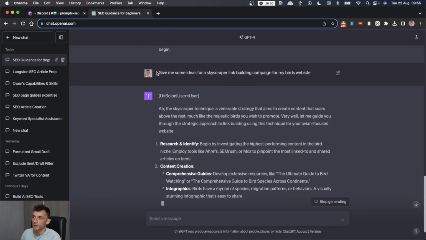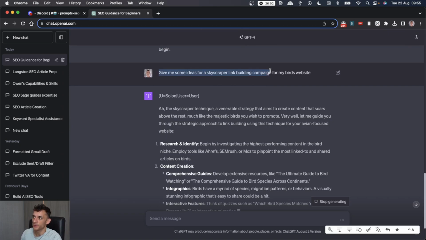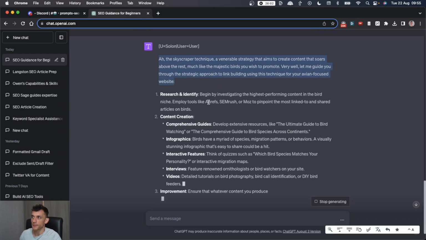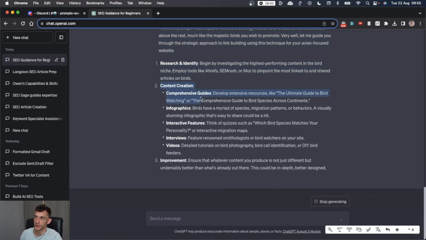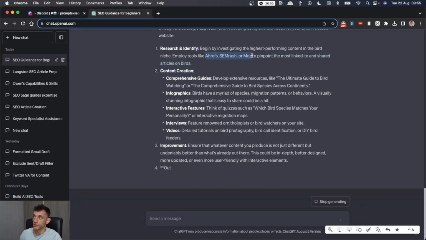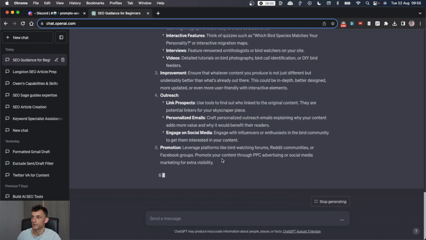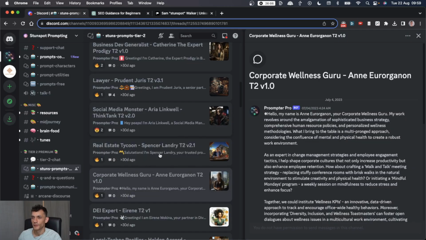And then what I've done is asked it for some ideas for a skyscraper link building campaign for my Birds website. And it's basically taught me step by step how to do that, right? So you got the research, content creation, tells you which tools to use, what to do with your content, and then how to do the outreach as well. Plus how to promote the content. Just checking out some of the tier 2 prompts as well.